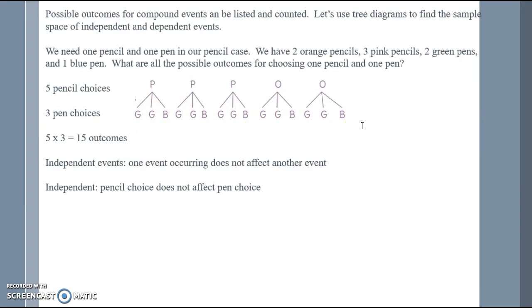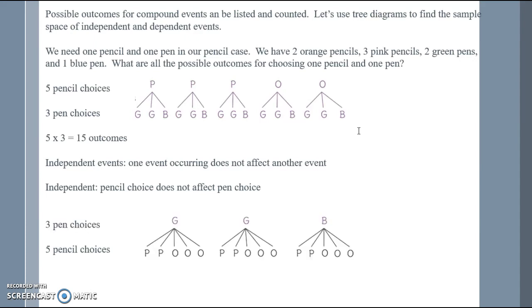Independent events, where one event occurring does not affect another event. So just because I chose a pencil does not depend on what my pen choice would be. So pencil choice does not affect our pen choice. So therefore, these are independent events.